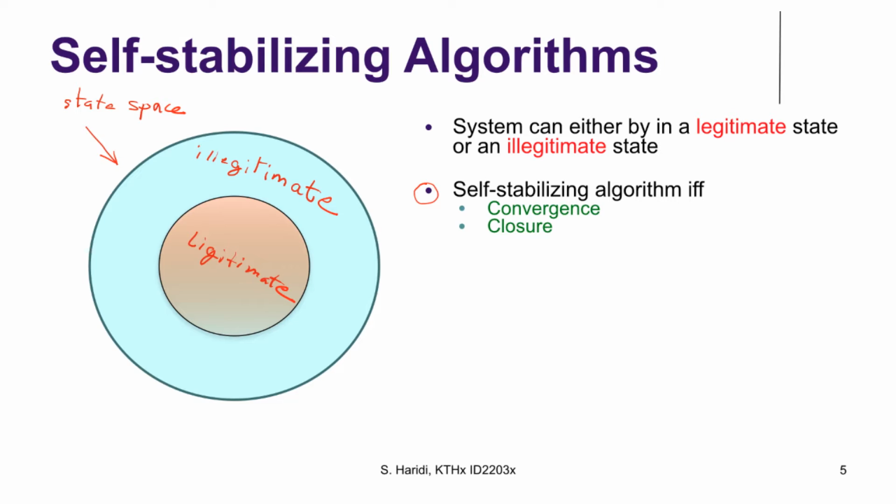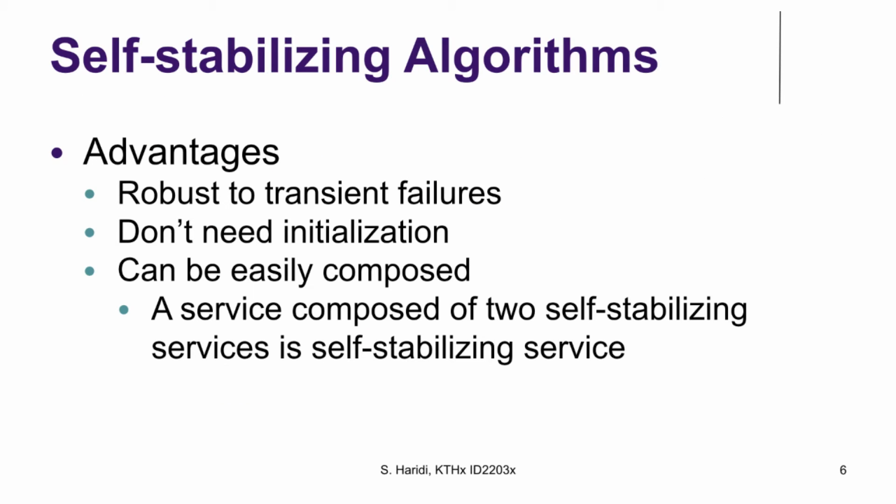If a process, or the system as a whole, is in some illegitimate state, it will move to the legitimate state, that is convergence, and it will stay in the legitimate state, that is closure.